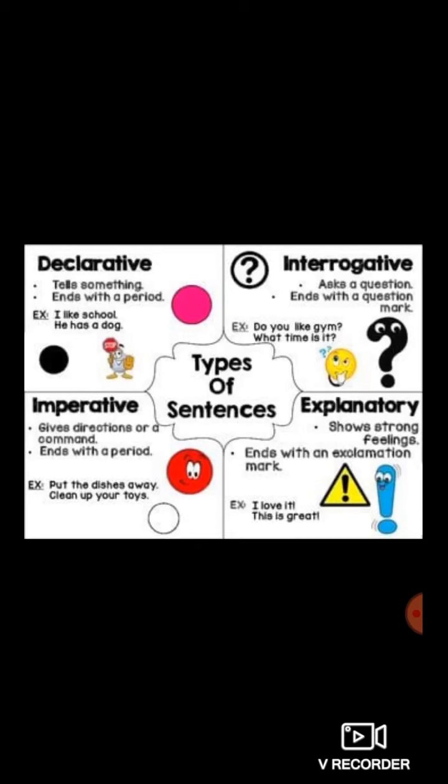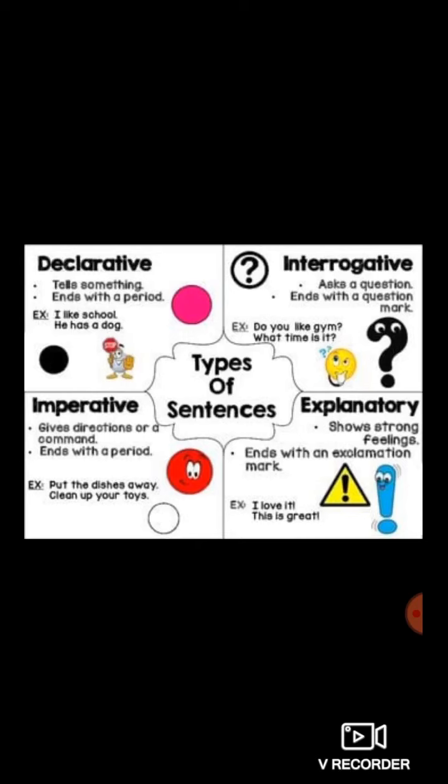So let's just recap the kinds of sentences. First is declarative sentence. It's also known as assertive sentence, which tells something, and ends with a full stop. Next, interrogative sentence. Interrogative sentence means it's a question. It asks a question and it ends with a question mark.